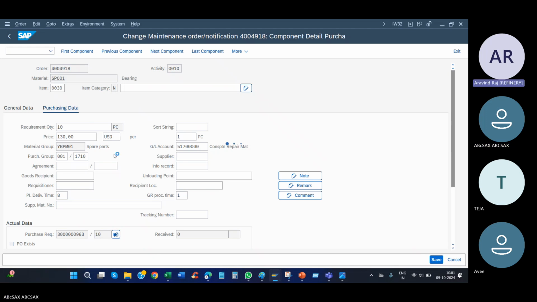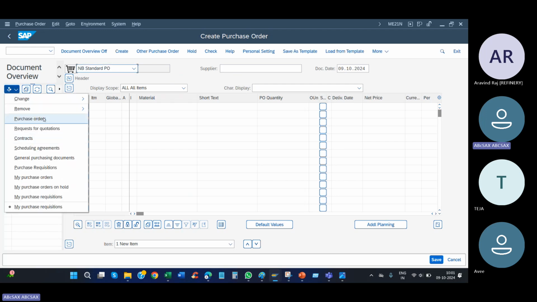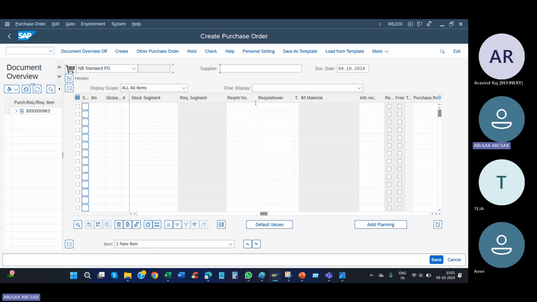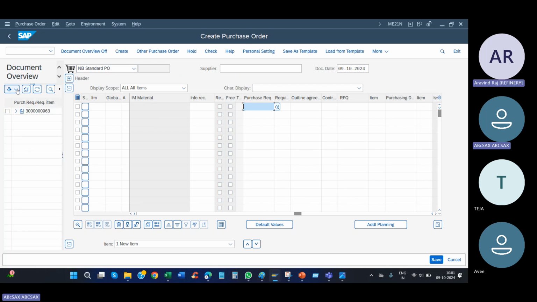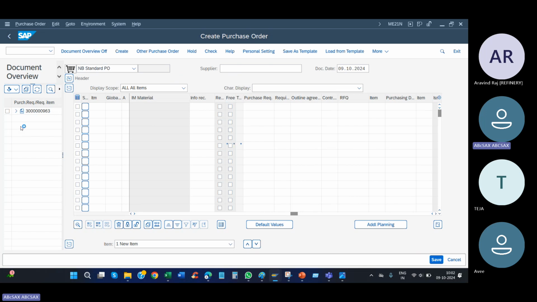You can go to the left side also, my PR, like this. You see, my purchase order. Or you can come here directly and give the PR number here, whichever you wish. You will get your PRs ready for use. So line item 10, click and adopt, or give the PR number here. Anyway, a lot of videos on how to create this are on YouTube.